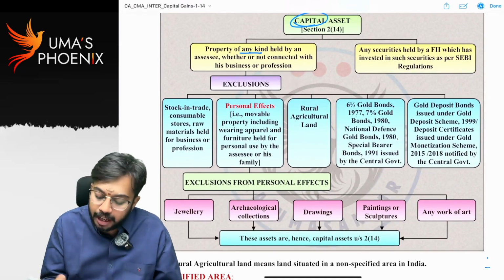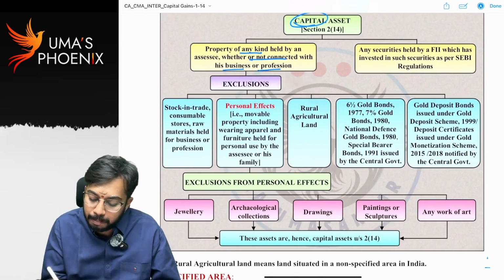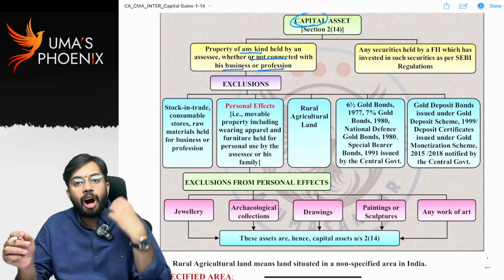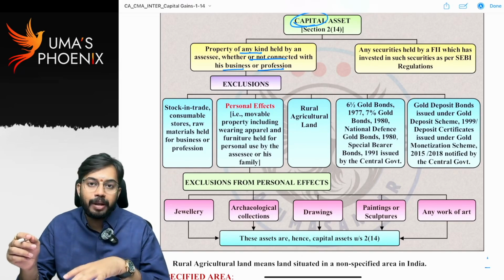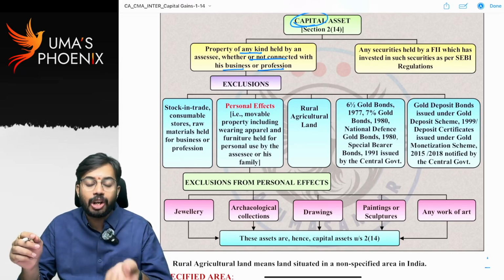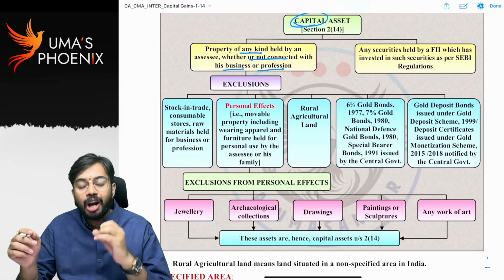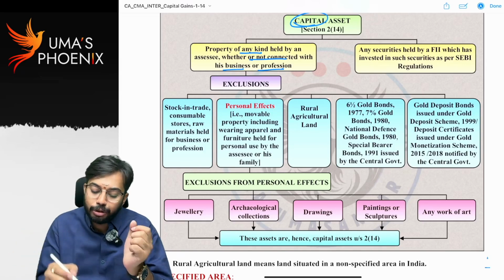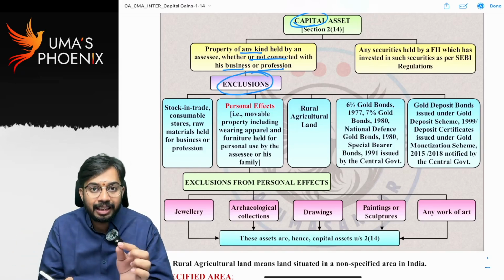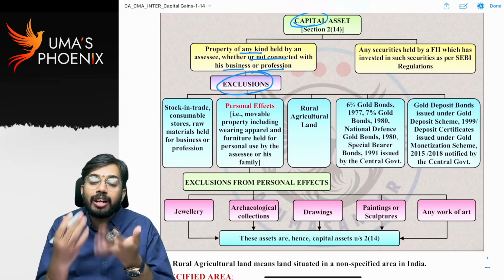Property of any kind held by an assessee, whether or not connected with his business or profession. In simple terms, all assets are capital assets. Whether it is a movable asset or immovable asset, whether it is a tangible asset or intangible asset, whether it is used in the business or not, every asset is a capital asset. What is important is exclusions. Whatever assets are excluded from the definition of capital asset, those are not capital assets.